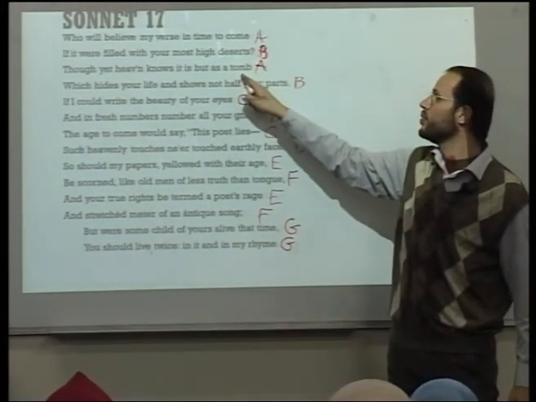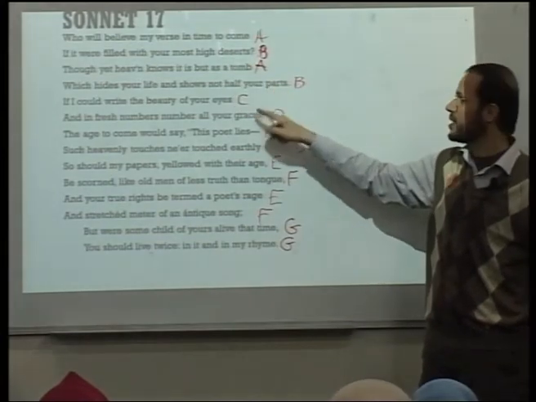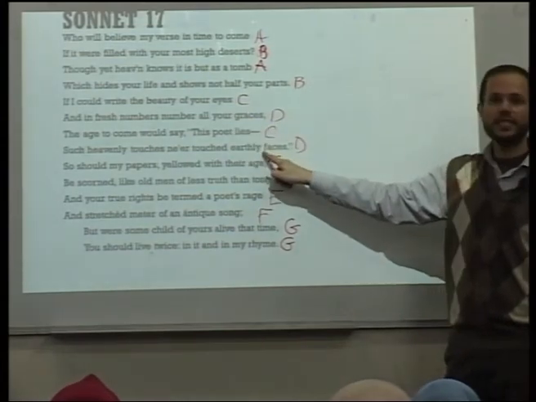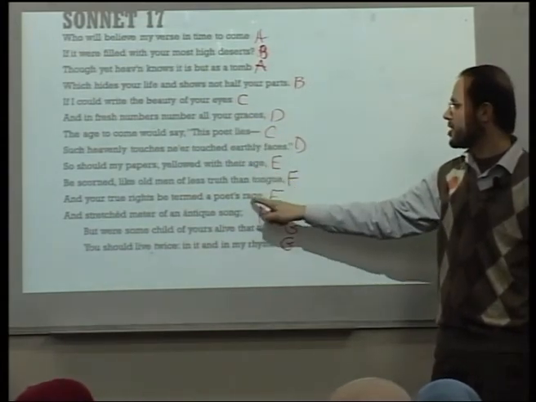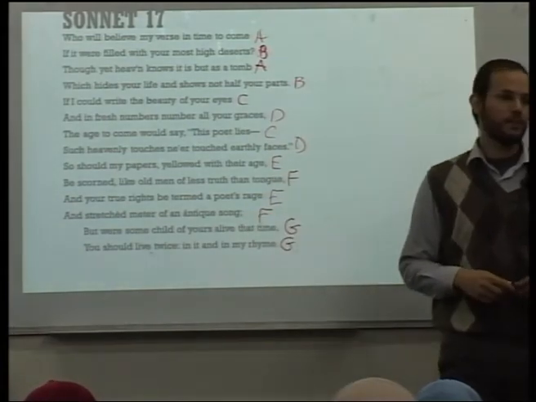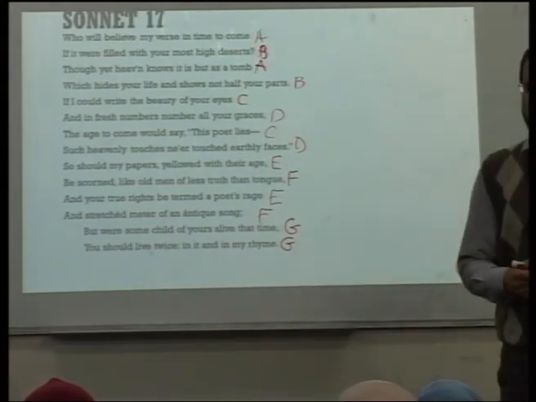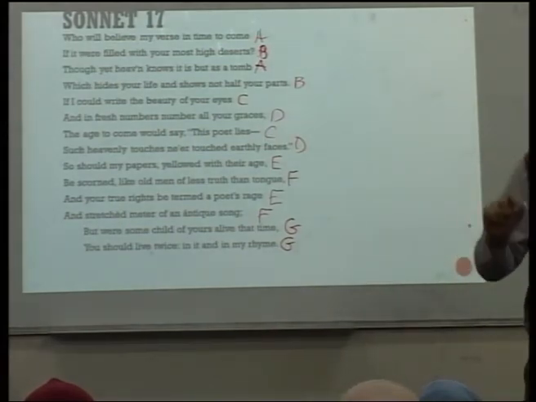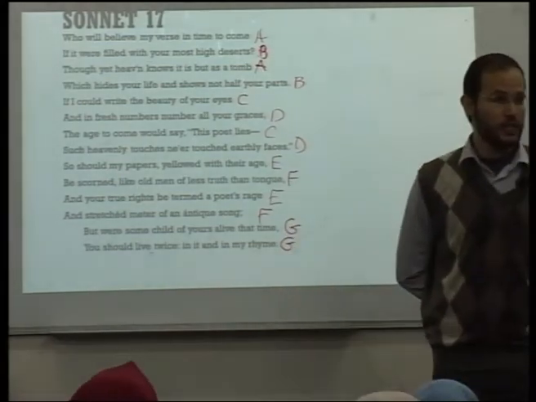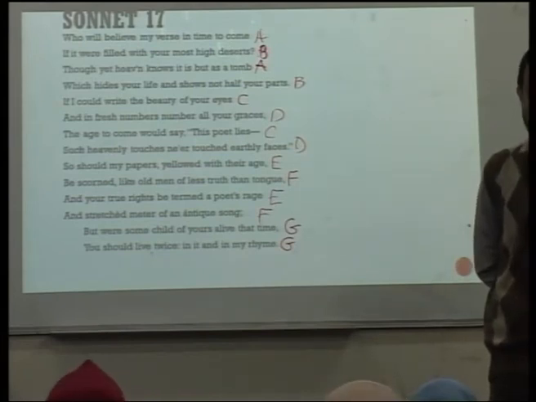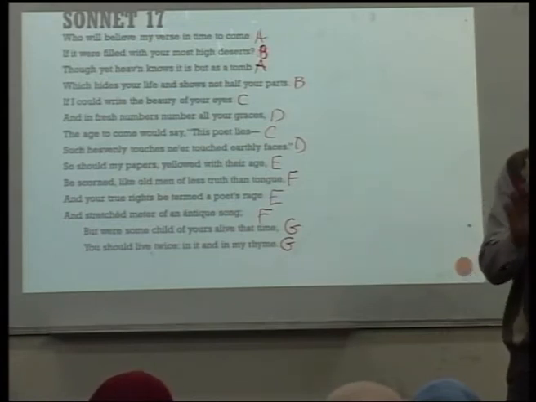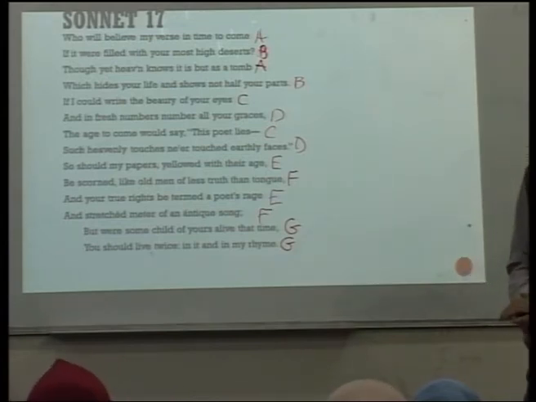That's common. Come, deserts and parts. And then eyes and lies, C, C. And graces and faces, D, D. Age, rage, E. Tongue and song, F. Time, rhyme. If I ask you a question in the exam, I bring you one of the sonnets, and it rhymes like this. And if you know this is a Shakespearean sonnet, Shakespearean couplet, if you know it by heart, you give it G, G rhyme scheme. But if you don't and you give me A, it's okay, because it is still a sonnet.